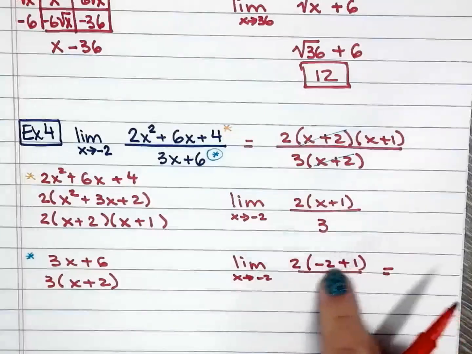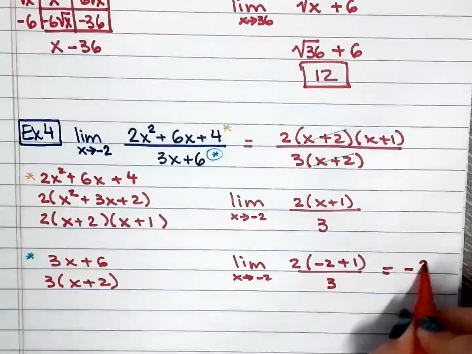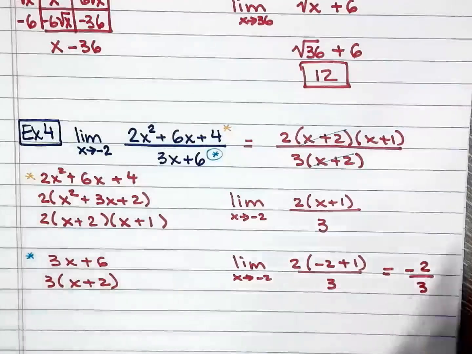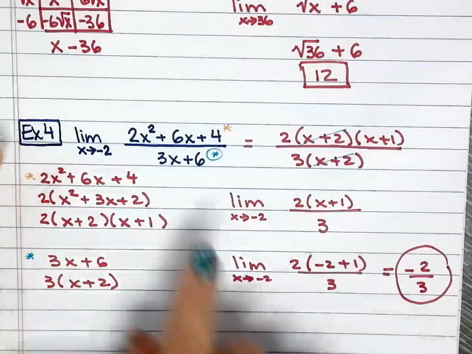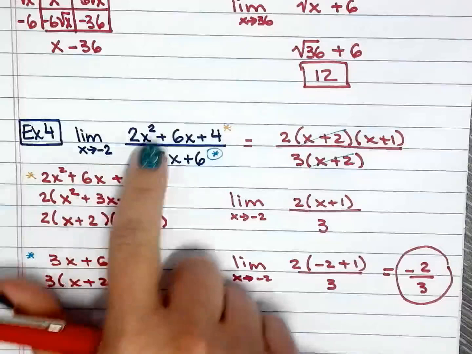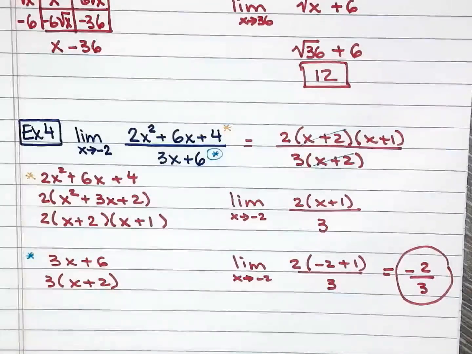And here I have negative 1. Negative 1 times 2 is negative 2 over 3. So all this work, and that's the limit as x approaches negative 2 of this function. It's approaching negative 2/3. That's your answer right there.